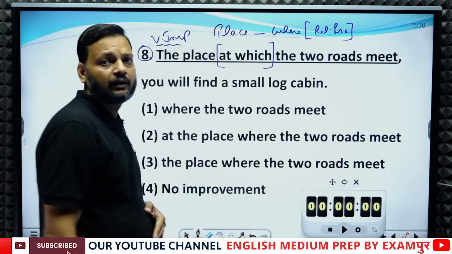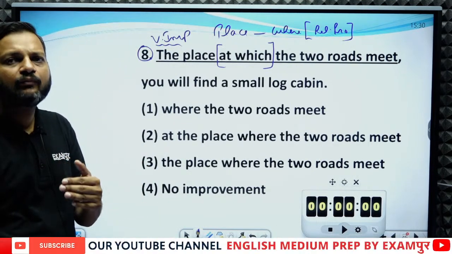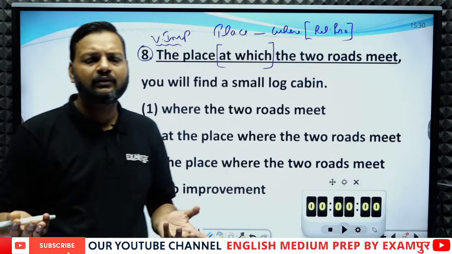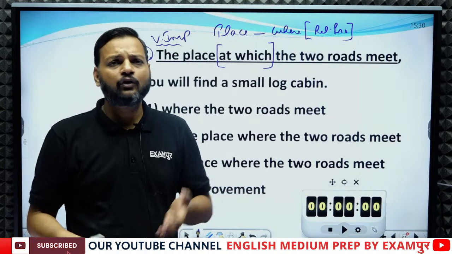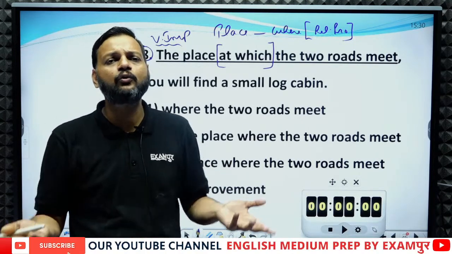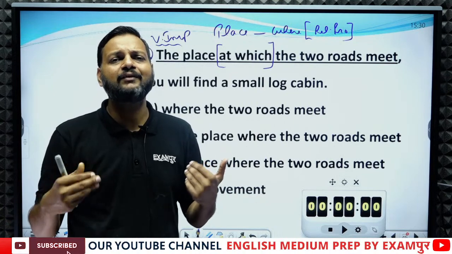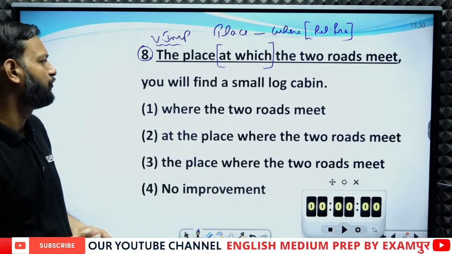What does "where" represent? "Where" represents place. So if we are talking about a place, how can we use which or who or whom? If we are talking about a place, we need to use where, simple.